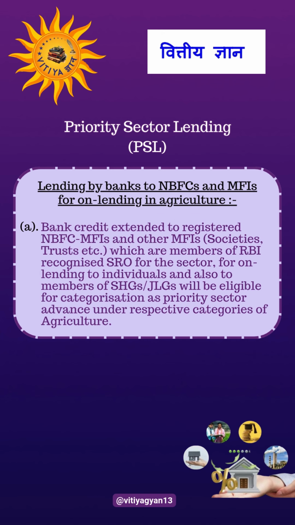Now we shall see lending by banks to NBFCs and MFIs for on-lending in agriculture. Bank credit extended to registered NBFC, MFI, and other MFI societies, trust, etc., which are the members of RBI recognized SRO for the sector for on-lending to individuals and also to members of SHG and JLG will be eligible for categorization as priority sector advance under respective categories of agriculture.